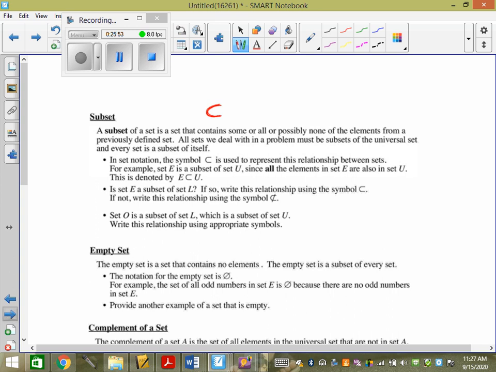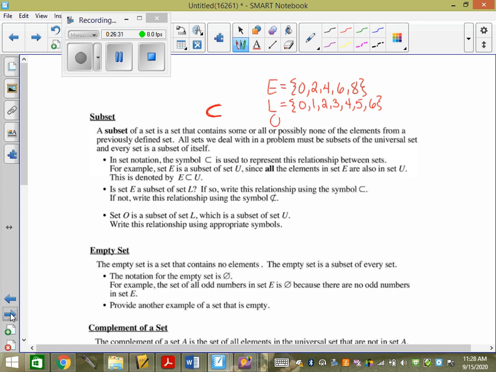So set E, what was in E again? I'm going to list them up here. 0, 2, 4, 6, 8. And L was 0, 1, 2, 3, 4, 5, 6, whole numbers less than 7.